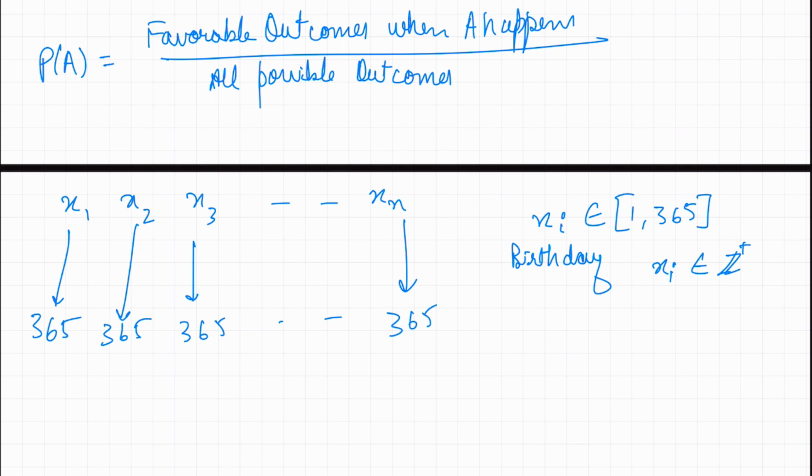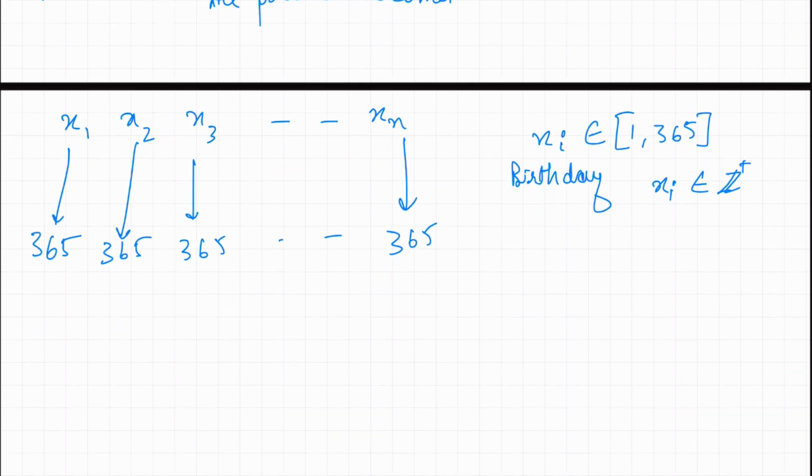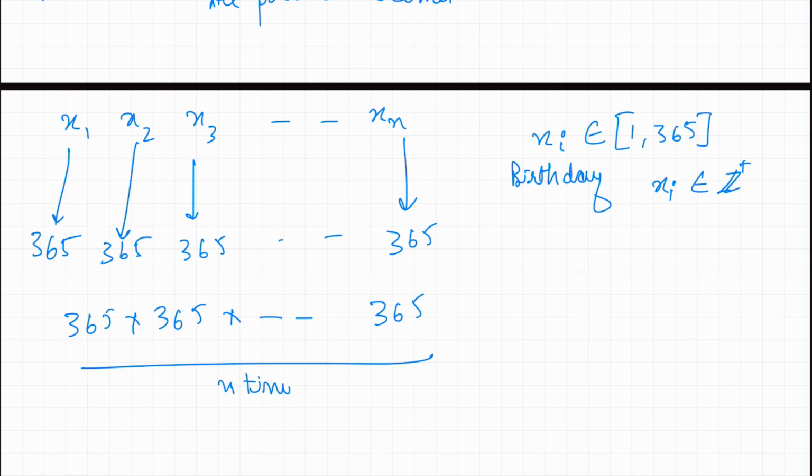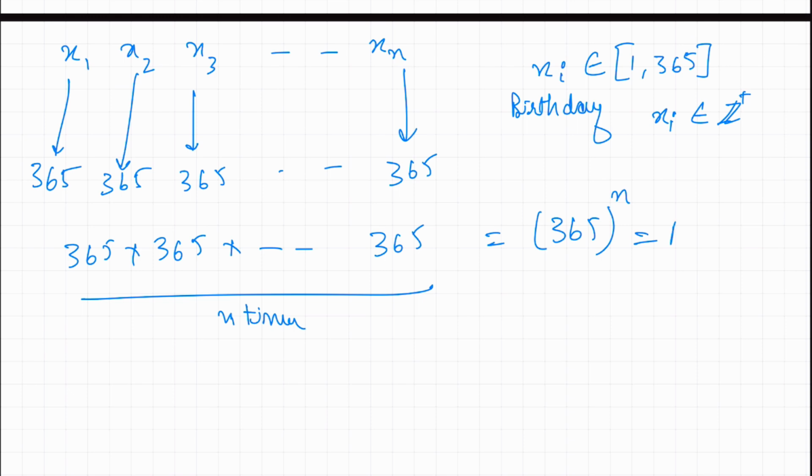And using the fundamental principle of counting, since we're looking at all n people in this gathering, not just one person, we will multiply them. So it's going to be 365 times 365, all the way till 365, and that's going to happen n times. So therefore, all possible outcomes here are 365 to the power n. These are all the possible combinations of n people having their birthdays in this gathering. Okay, so I hope this makes sense. This is all possible outcomes.